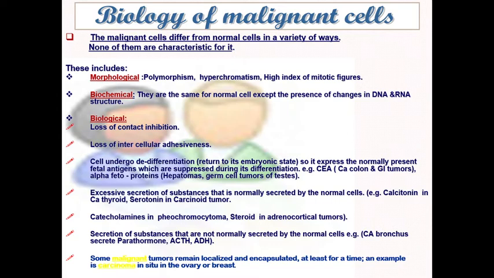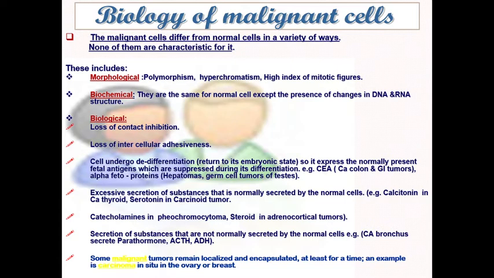Also, the malignant cell is less cohesive to the nearby cells, and that's why they will shed from the site of the tumor, and these cells which are shed into the tissue fluid will pass through the lymphatic channels and the veins, and will metastasize by lymphatics or by the bloodstream.